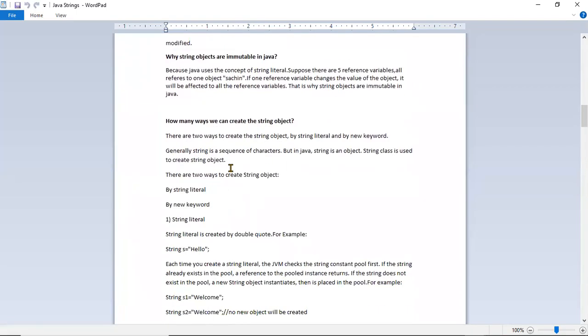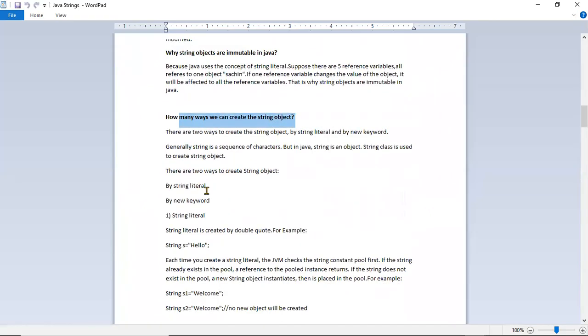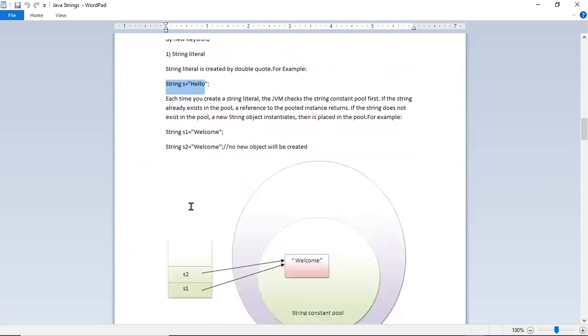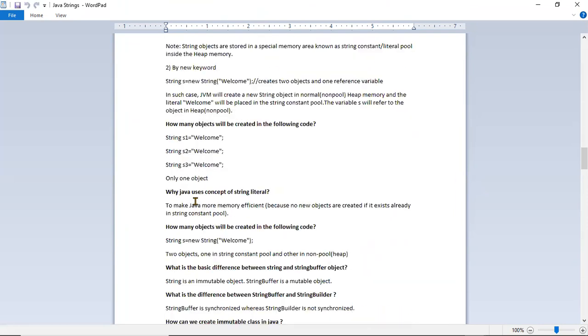So how many ways can we create a string object? There are two ways. One is directly, string s equal to hello, which means the literal is referred to by the string. And there is one more way, which is the new keyword. The same way we create objects, we can create a string: string s equal to new String of welcome.